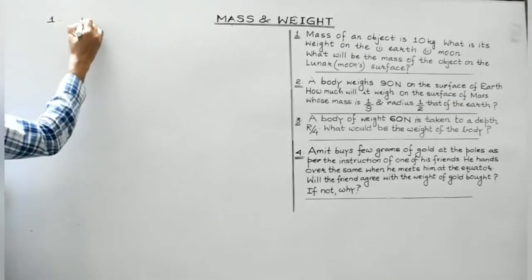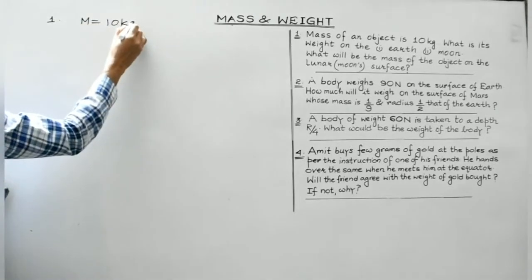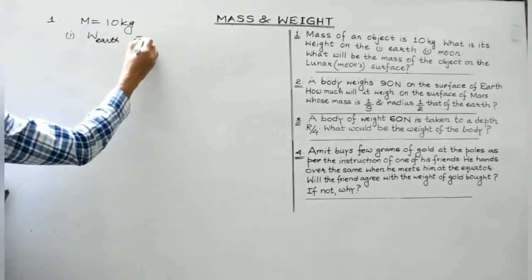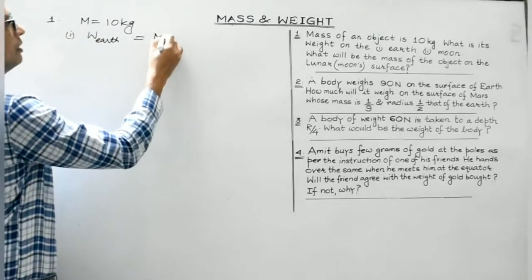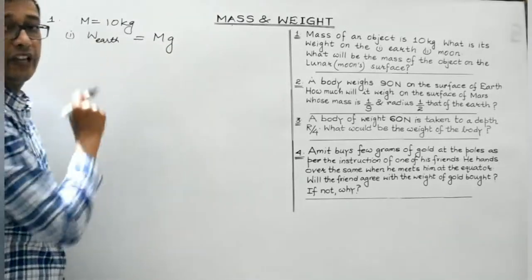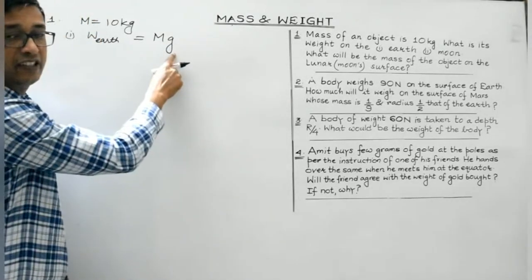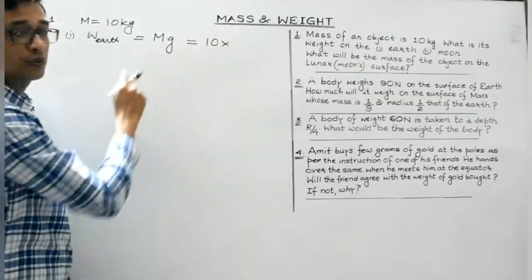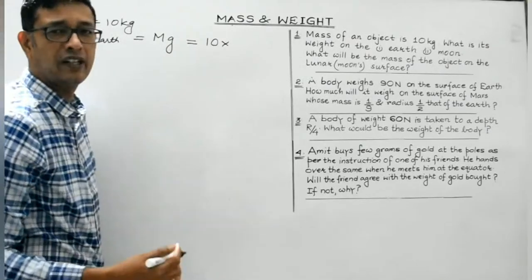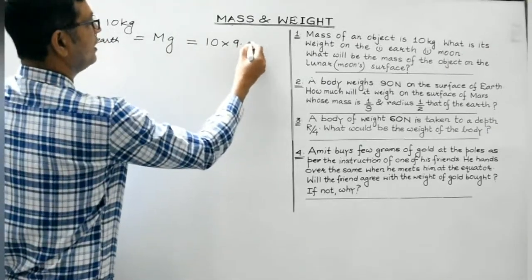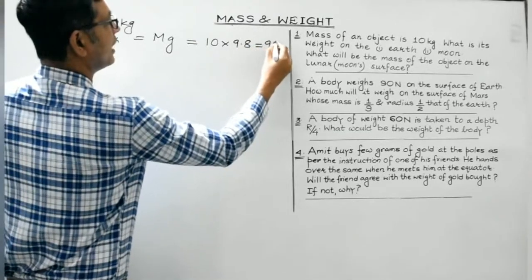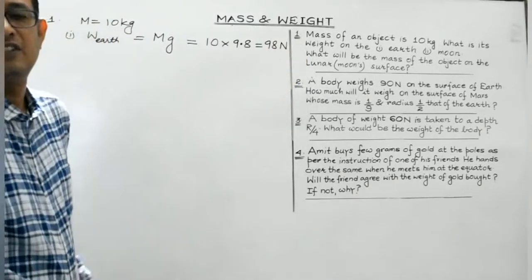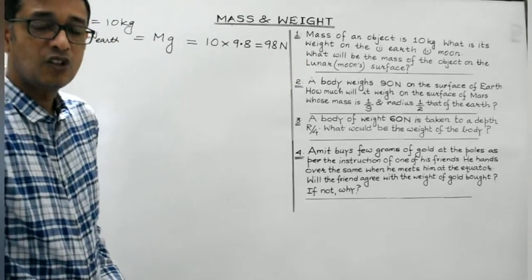So, mass of the body is given to be 10 kg. Now first part, weight on the earth. Now the formula for the weight is m into g. Now we are considering the weight of the body on the earth, then this must be the acceleration due to gravity on the earth's surface. So what is mass? 10. What is the value of small g on the earth's surface? It is considered to be 9.81 or 9.8. So 9.8, so it will be equal to 98. And what is the unit of weight? That is Newton. So this is the weight of the body on the earth's surface.